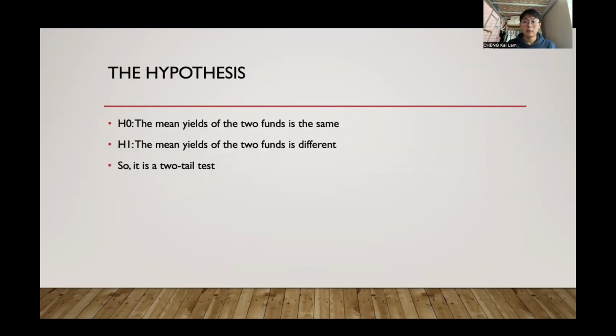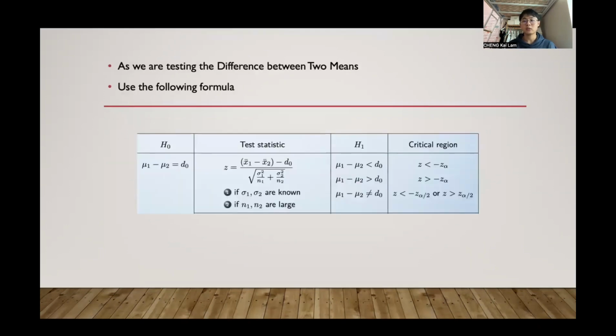Then we can make some hypotheses. H0 means that the mean yield of the two funds is the same, while H1 means that the mean yield of the two funds is different. Therefore, it is a two-tailed test. As we are going to test the difference between two means, we will use the following formula, and the critical region will show like this.